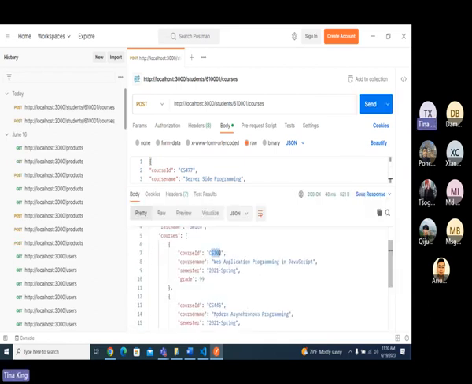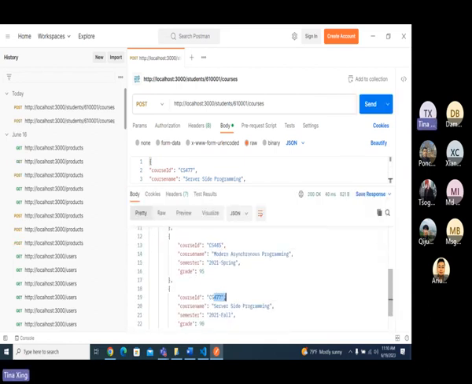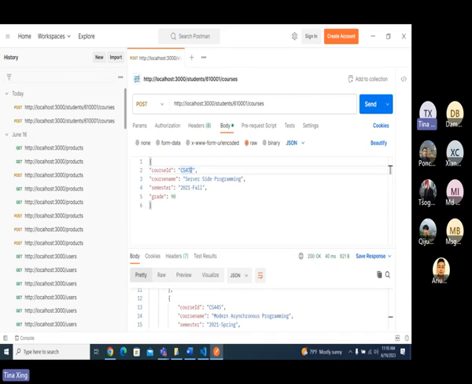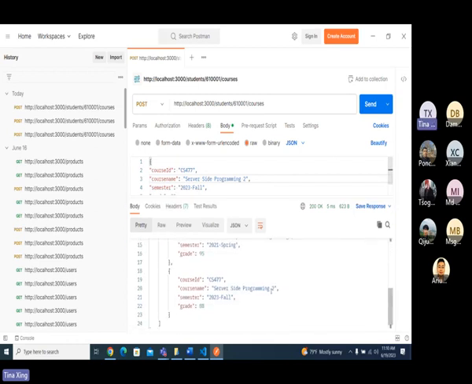You have CS303, 445, and 477, right? I did it successfully, okay? Suppose this one, our course CS477, course ID already exists. I'll replace it with like 88, 2013, and server-side programming 2, and send again. And you will see the one is being replaced, right? So that's my first case.